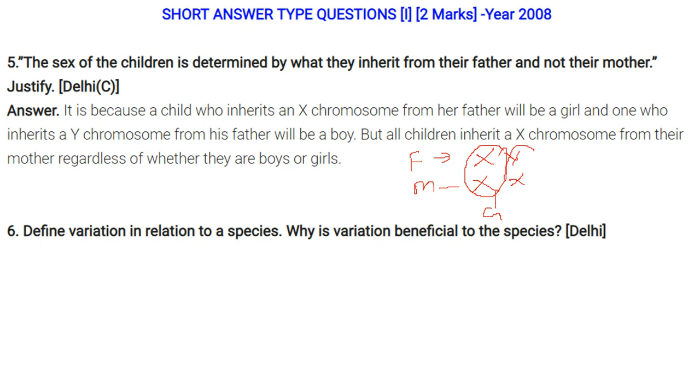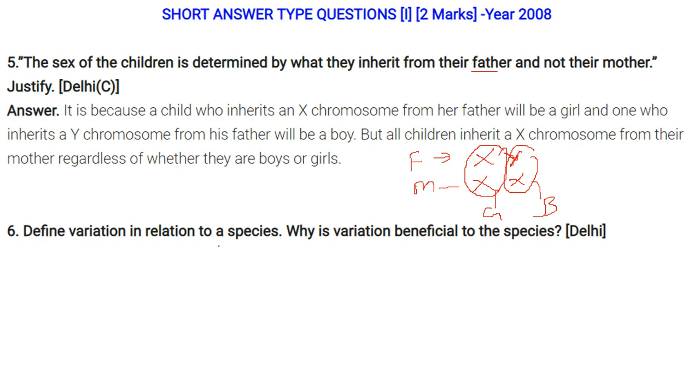When Y and X combine, a boy will come. Father has Y, mother has no Y, only X. So the gender of the child is determined only by the chromosome provided by the sperm of the father.